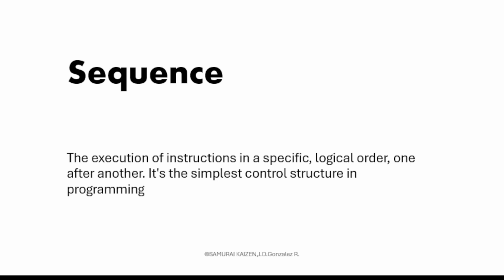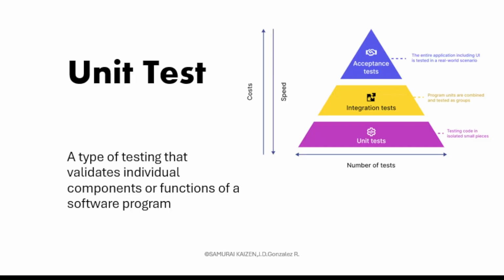Sequence. The execution of instructions in a specific logical order, one after another. It's the simplest control structure in programming. Unit test. A type of testing that validates individual components or functions of a software program, as it can be seen in the following pyramid.